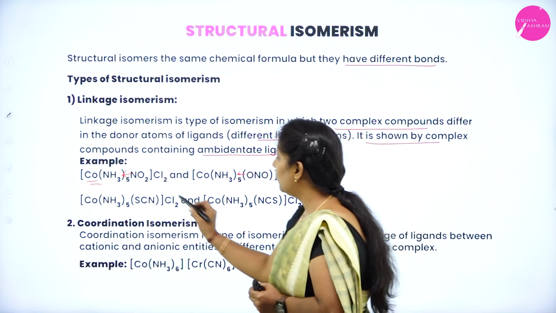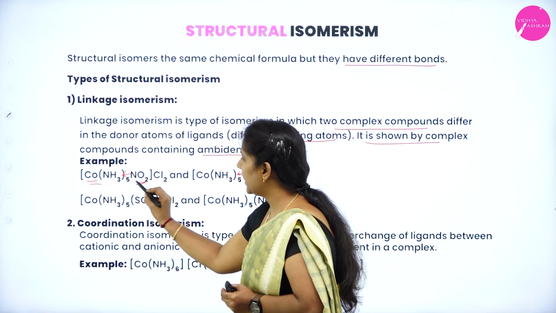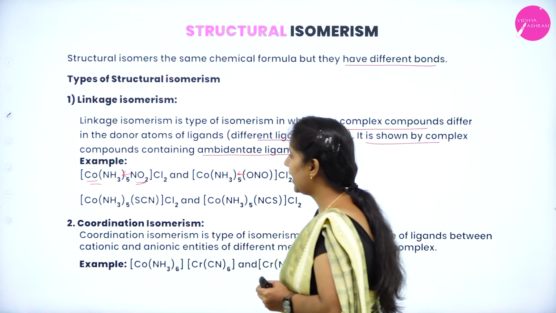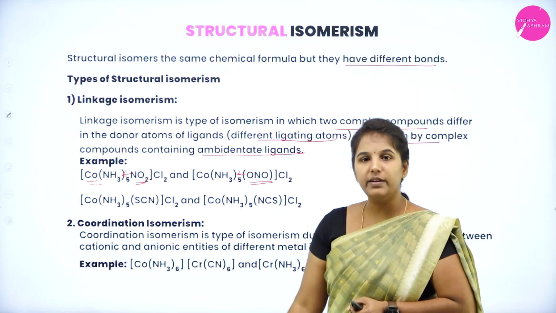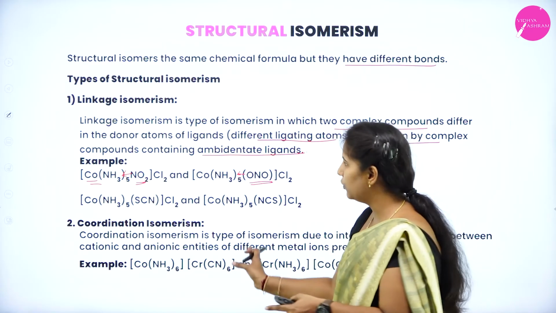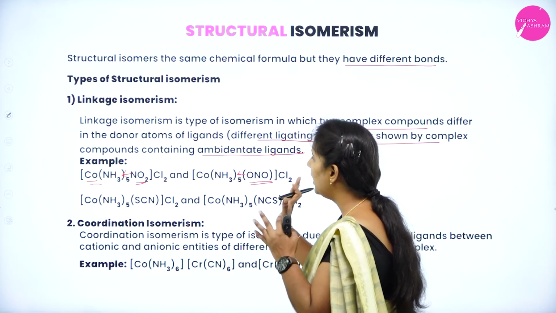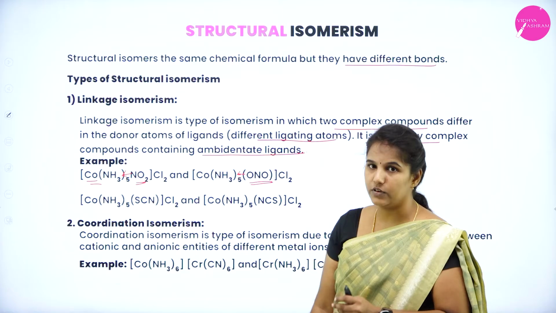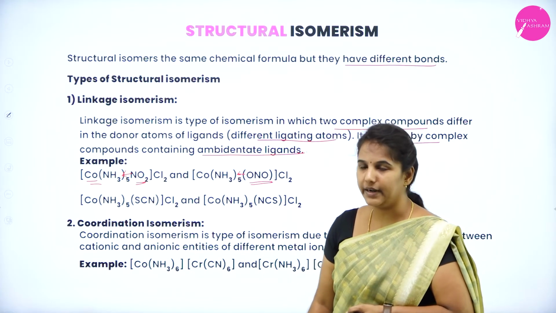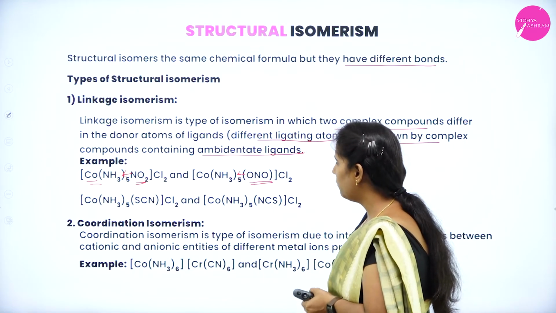You can see that one is an ambidentate ligand in which nitrogen will be acting like a ligating atom. In this ligand, oxygen itself will act as the ligating atom. Even though they have the same molecular formula, their linkage differs because of the ambidentate ligand. So we have one more example.